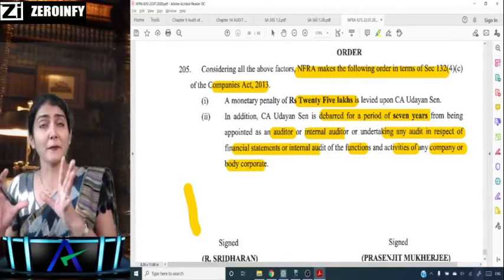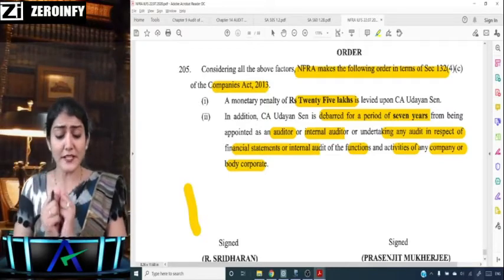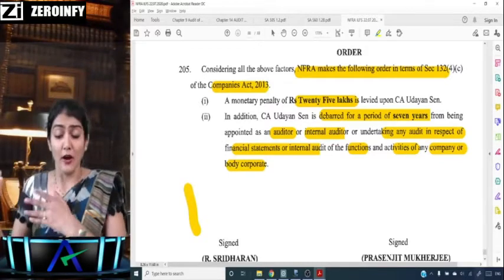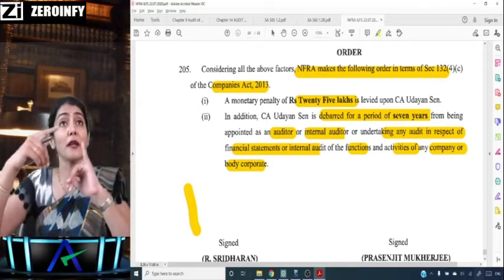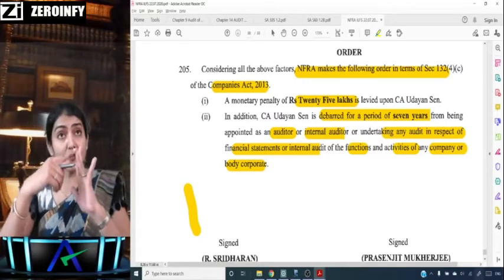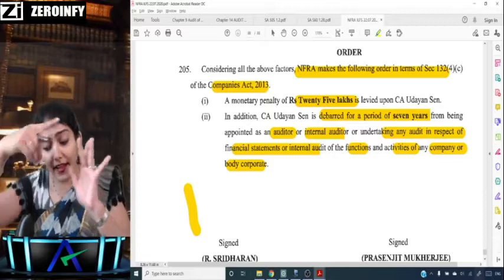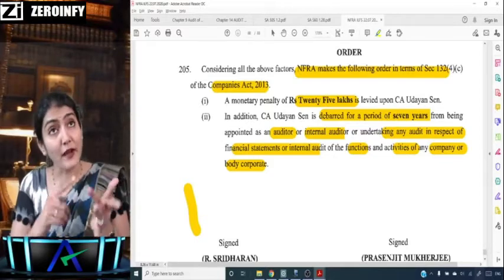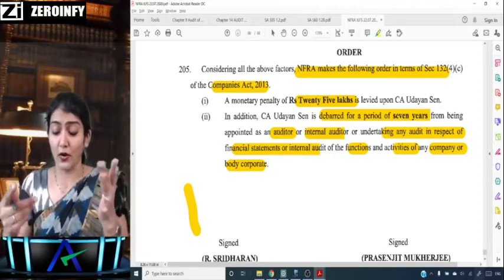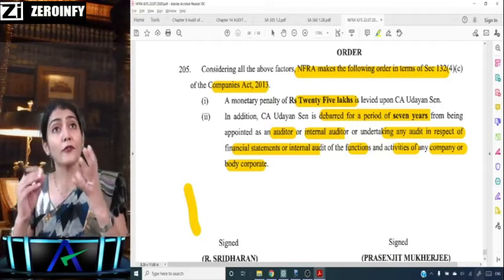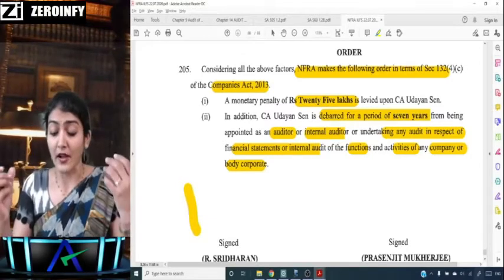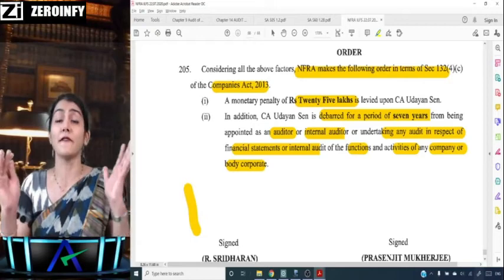So one, a monetary penalty of 25 lakh, and second, debarred for a period of 7 years.